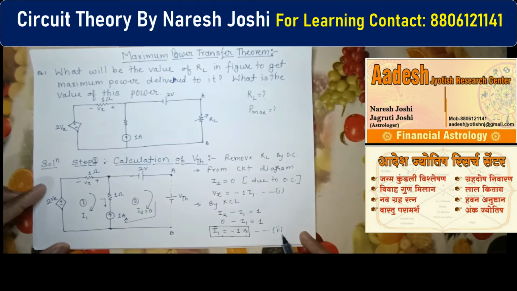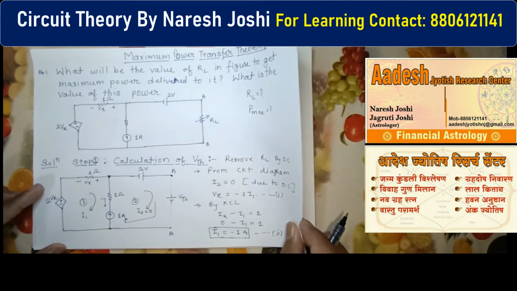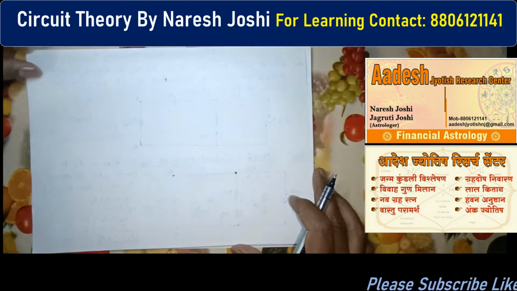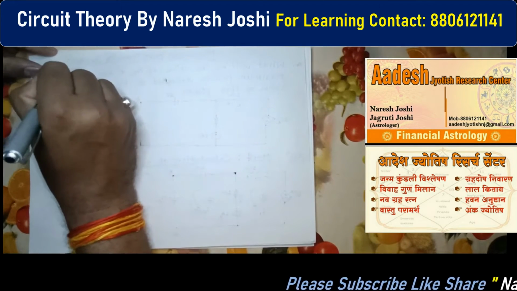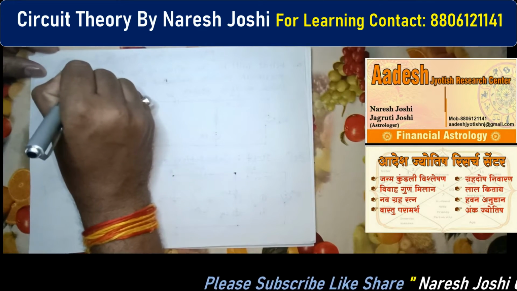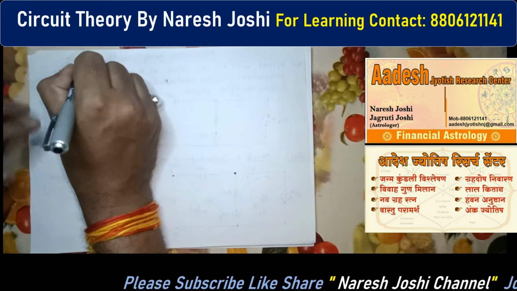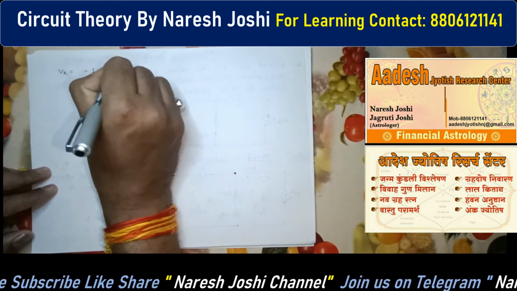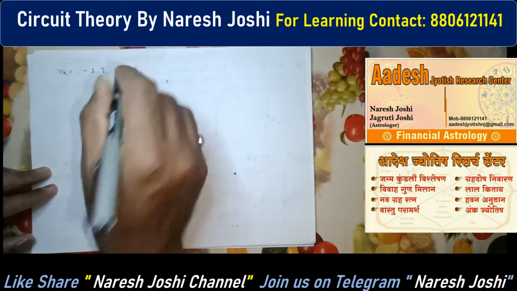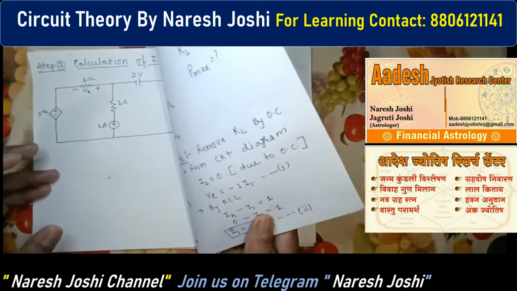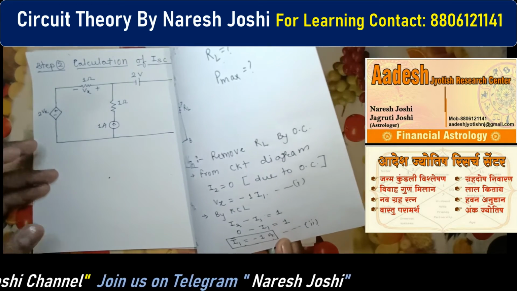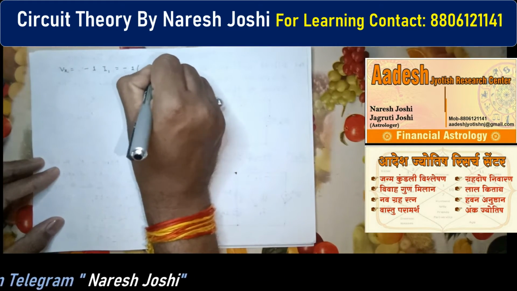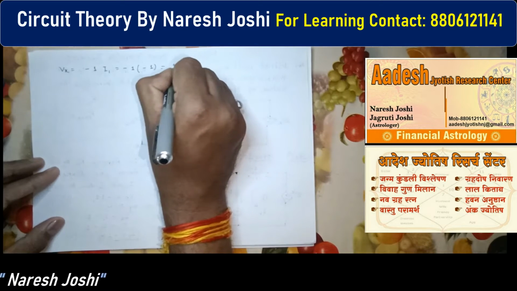So put the value from equation 2 in equation 1. What will you get? Vx equals minus 1 I1, and I1 equals minus 1, so minus 1 multiplied by minus 1 becomes plus 1.